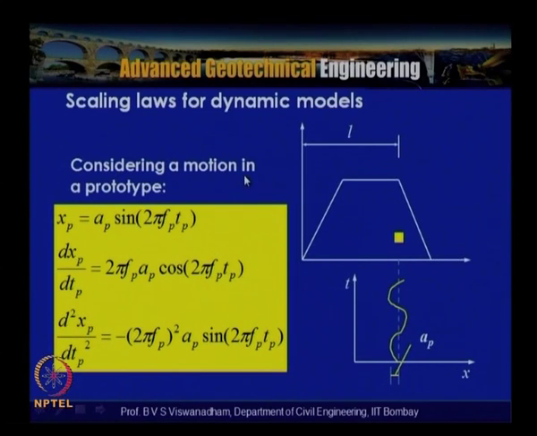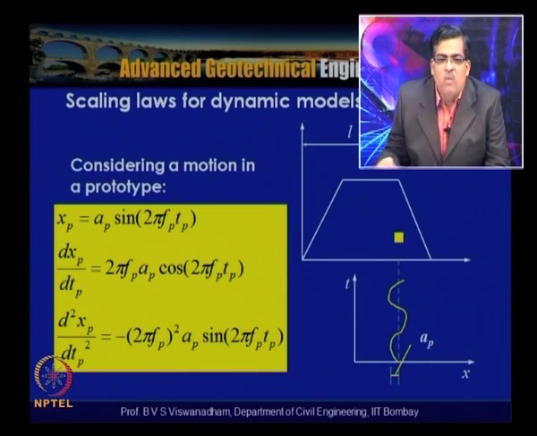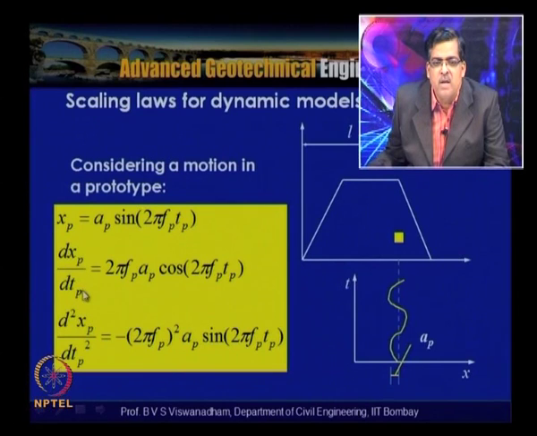So considering a motion in the prototype, we can write xp is equal to AP amplitude sin 2 pi fp tp. Here fp is the frequency and tp is the time in the prototype. Now by differentiating this term, we get dxp by dtp is equal to 2 pi fp into ap cos 2 pi fp tp. So if you look into this, this is the velocity magnitude, 2 pi fp into ap.